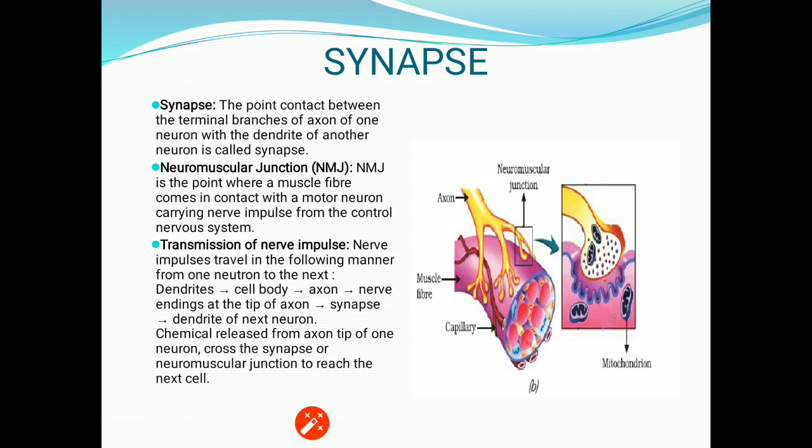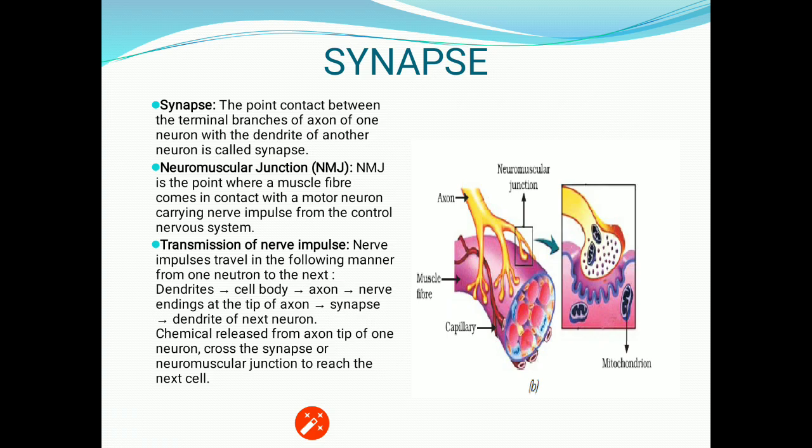In simple terms, we can say that when a neuron ends and another neuron is in contact with the first neuron, at that time this junction between the first and the second neuron is termed the synapse, because in this junction the dendrite of the second and the terminal branches of the axon of the first neuron are involved.